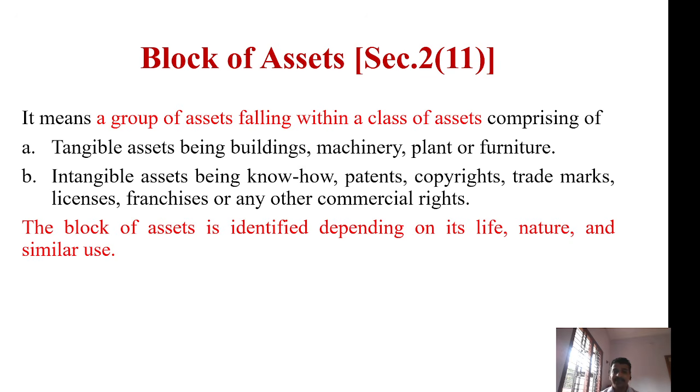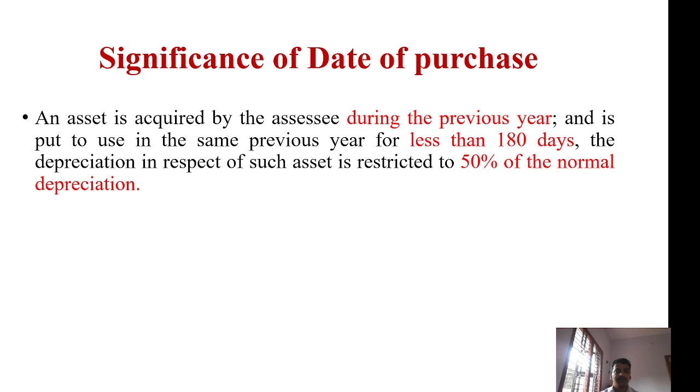The tangible assets consist of buildings, machinery, plant or furniture, and the intangible assets consist of know-how, patents, copyrights, trademarks, licenses, franchises, or any other commercial rights. So this block of assets is identified depending on its life, nature, and similar usage.